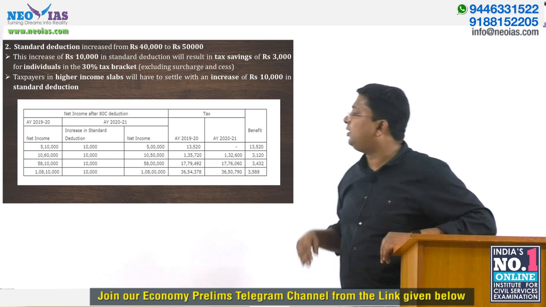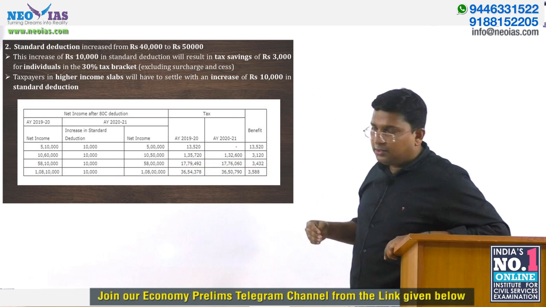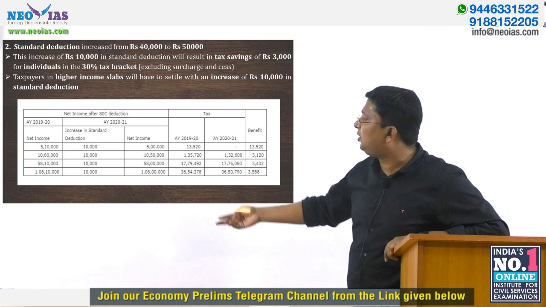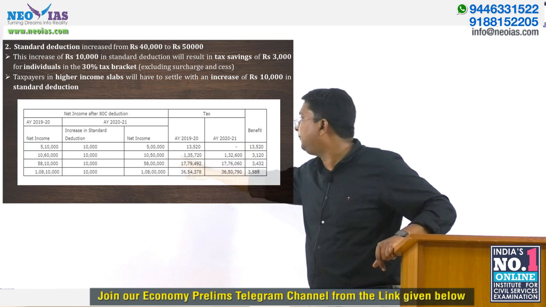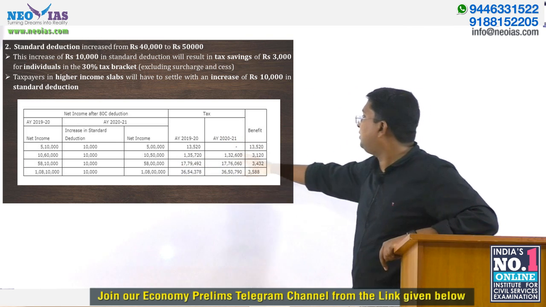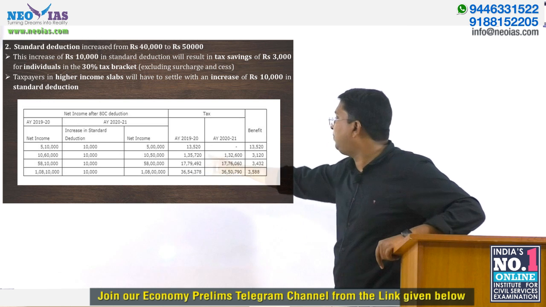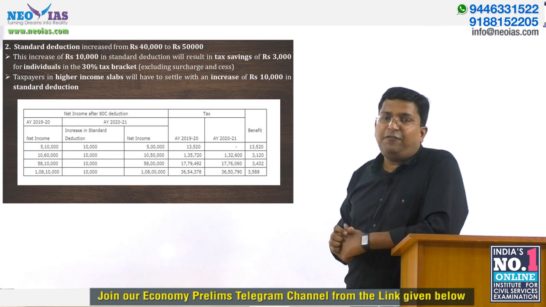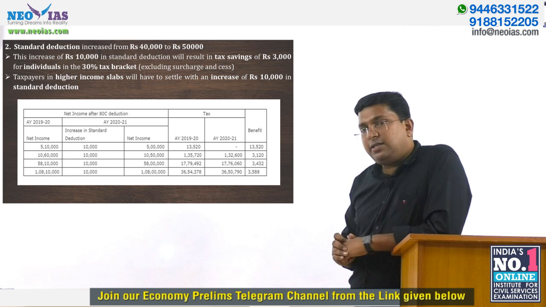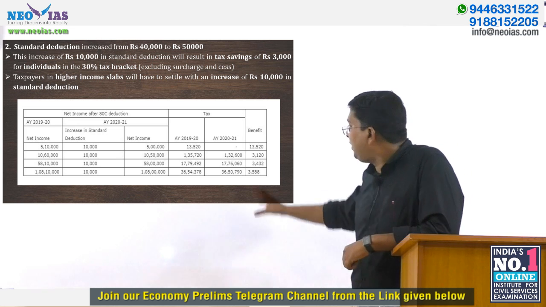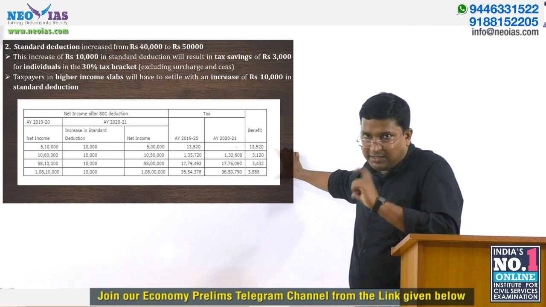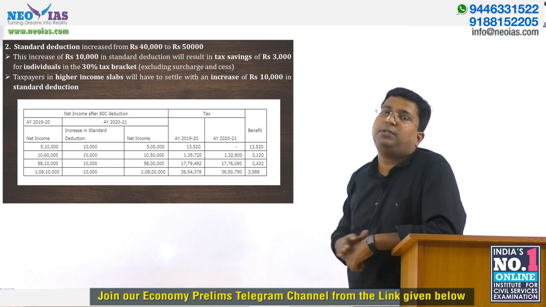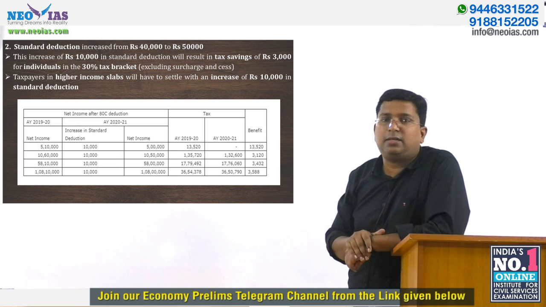Even if your net taxable income is 10 lakh 60,000, with the increase in this deduction it will come to 10 lakh 50,000, and your taxable amount will be reduced compared to the previous year. The difference is 3,000. So if you have a net taxable income above 10 lakh, the benefit of this standard deduction increase is around 3,000 in that range.